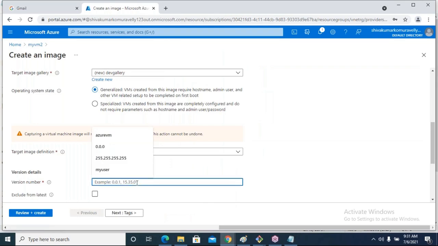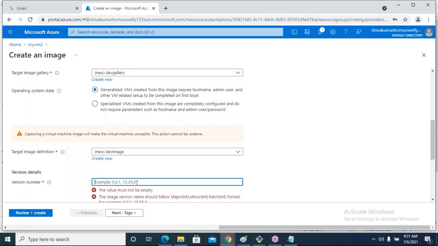Here you have to specify version. Version means today I have developed one application. For that I have given some 0.1. Tomorrow in the morning, my application might be changed. For that I may give 0.2. Like this, versions can be changed from time to time. 0.0.1. Just come down.